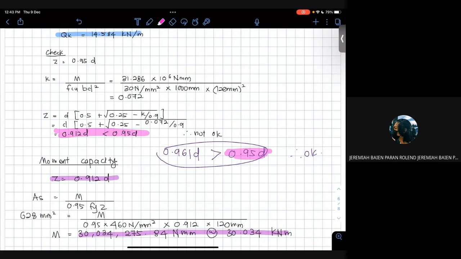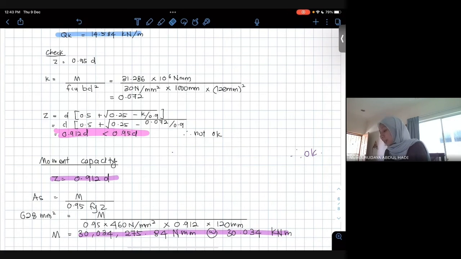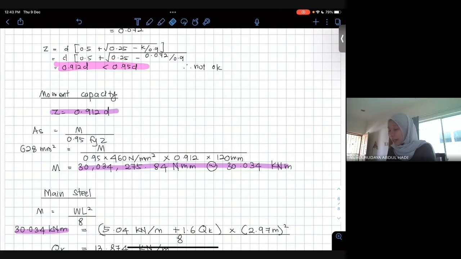Oh, faham. Okay, so kita kata dia tak okay sebab dia less than 0.95D as what we assume. So bila kita dah dapat dia less, kita tahu 0.912D tu adalah actual value.